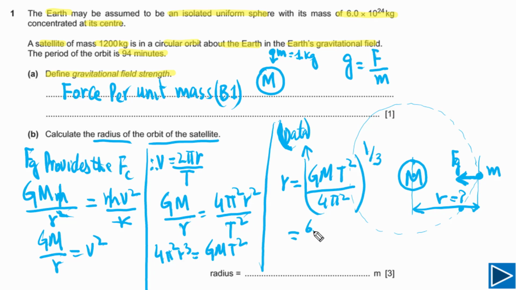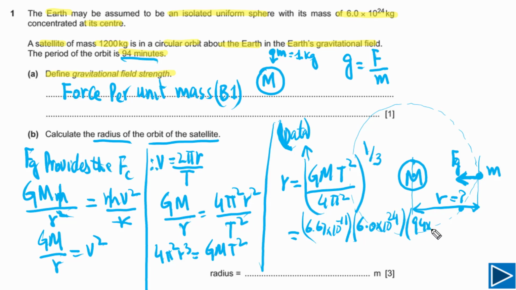Its value is 6.67 times 10 to negative 11. This is a constant. If you remember, that's wonderful. If you didn't remember, you can just go to the data page and you can find its value. M is the mass of the planet, capital M. The mass is given, that is 6.0 times 10 to 24. And the time period is given in minutes. We have to convert into seconds.